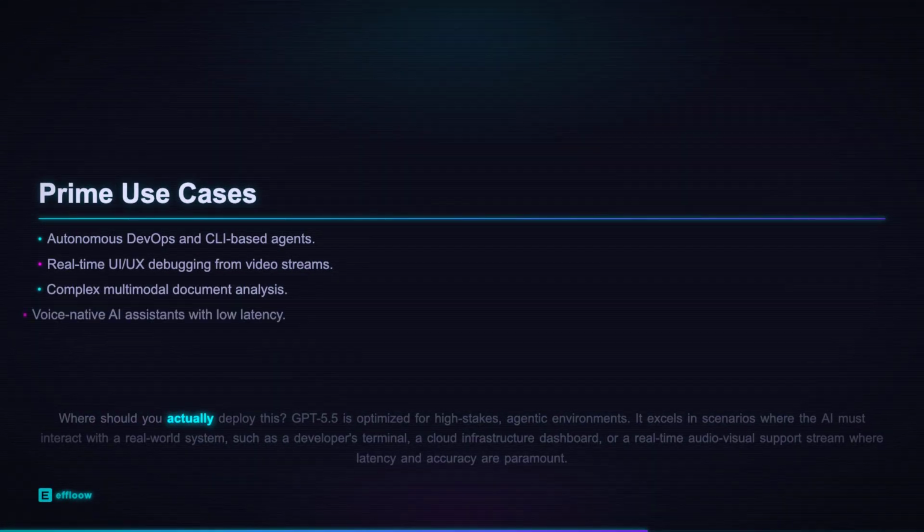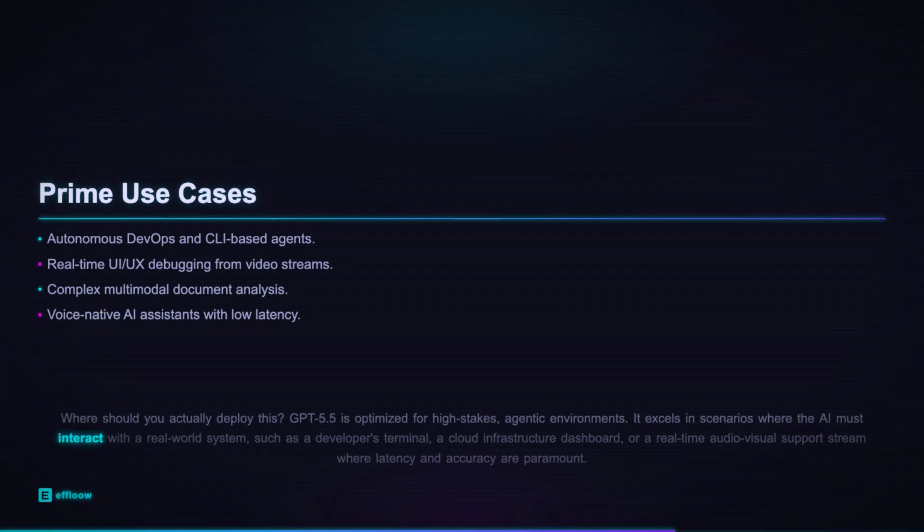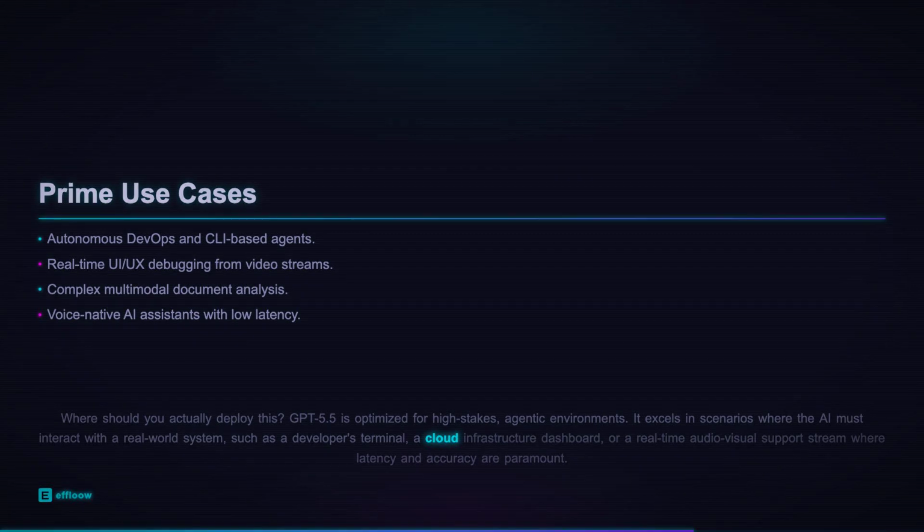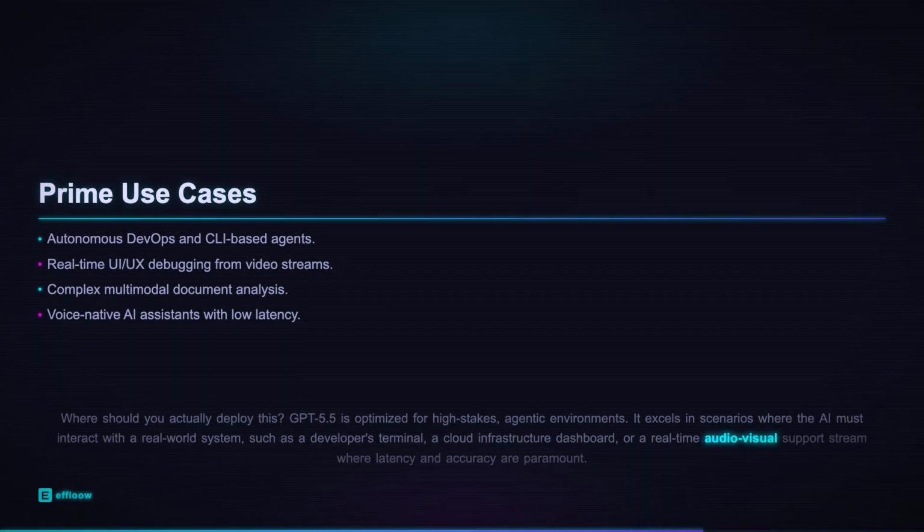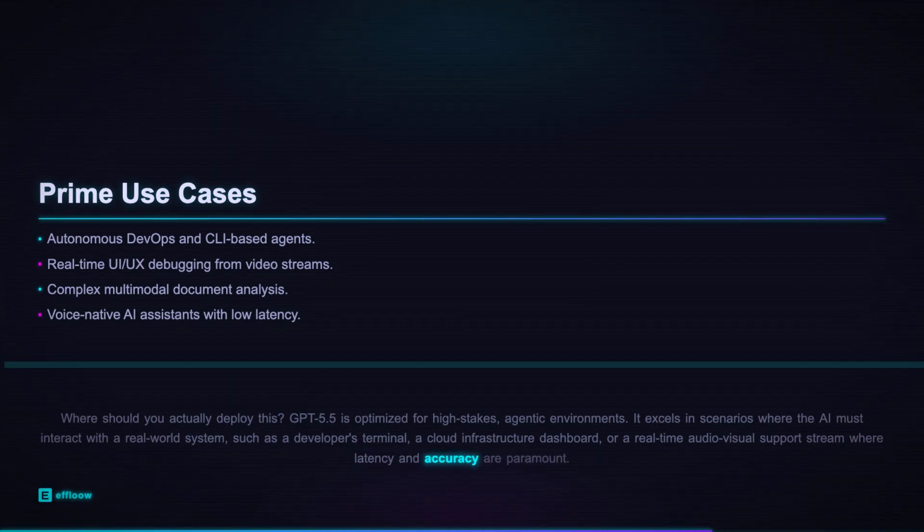Where should you actually deploy this? GPT 5.5 is optimized for high-stakes, agentic environments. It excels in scenarios where the AI must interact with a real-world system, such as a developer's terminal, a cloud infrastructure dashboard, or a real-time audio-visual support stream where latency and accuracy are paramount.